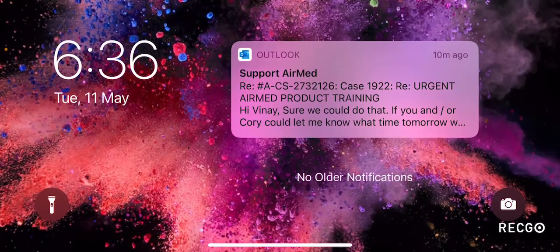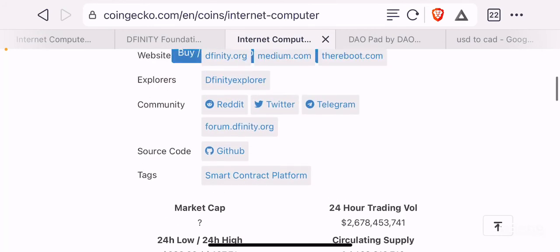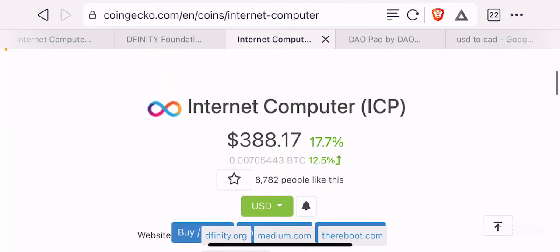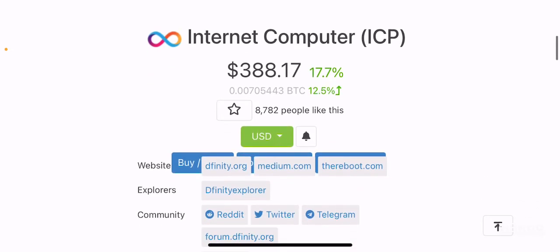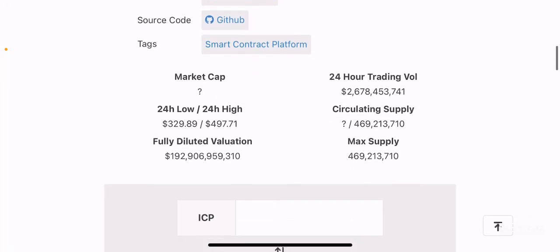This token is currently unranked because it's still in the extremely early phases, and this project is currently trading at $388.17 at the time of making this video, and it recently had a 17.7% rise in the past 24 hours. The market cap is not really available because it's a relatively new token, and it probably has a market cap of less than $50 million.